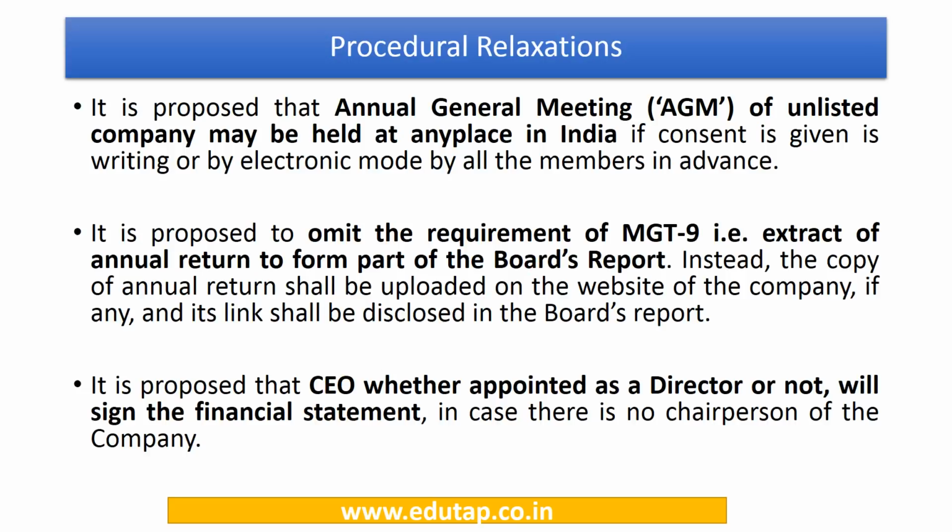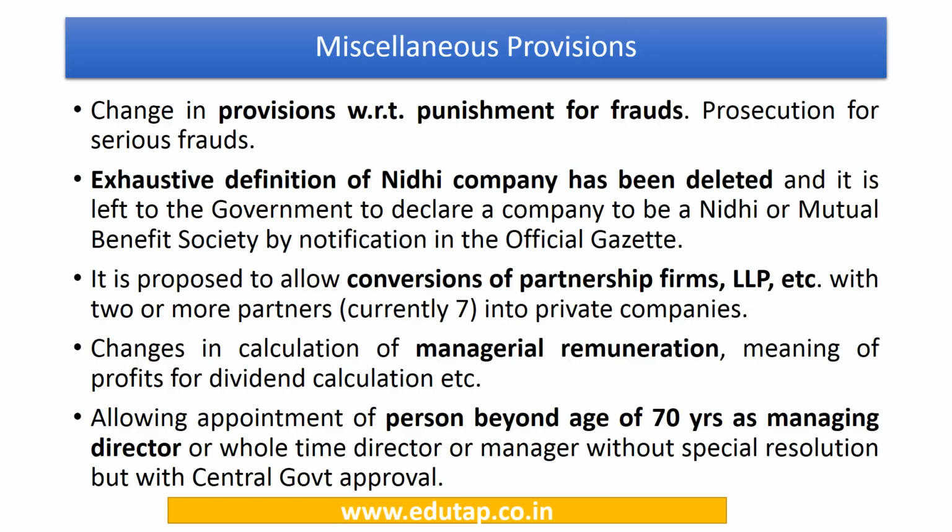Also it has been provided that the CEO of a company, even if he is not a director of the company, can sign the financial statements of the company. So it is again a procedural relaxation which has been provided to the companies. Now let us also look at some of the miscellaneous provisions under the Companies Amendment Act 2017.